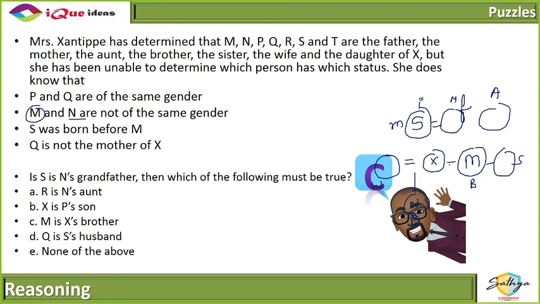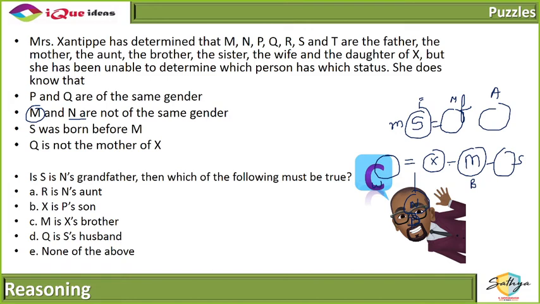I started drawing this tree for this question and realized that even for this question, the tree was not actually much useful. Just the genders was enough to answer it. But it's your choice. If you feel it's easier for you to answer the question, there are no marks for method. You can do anything you want.